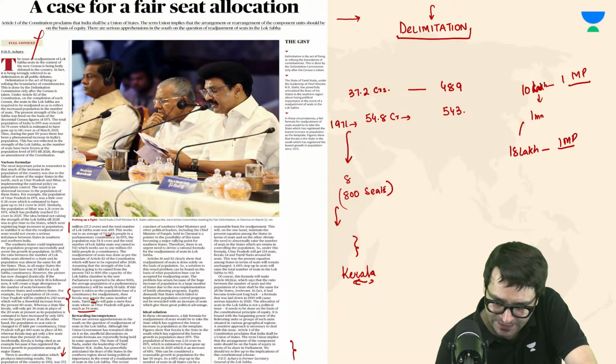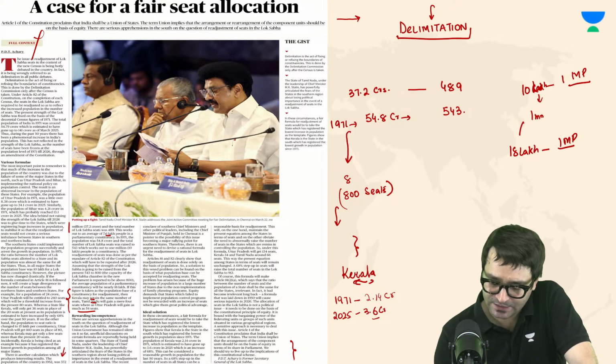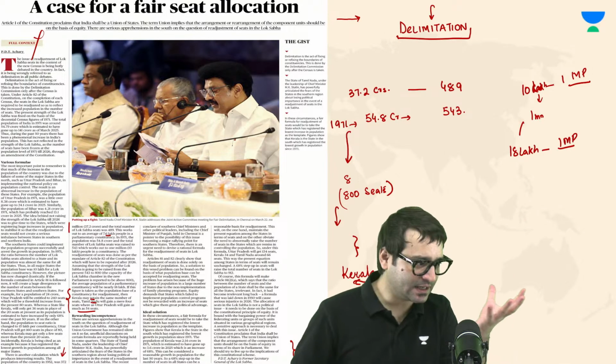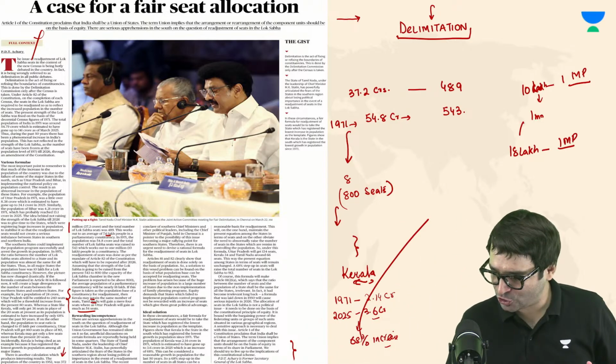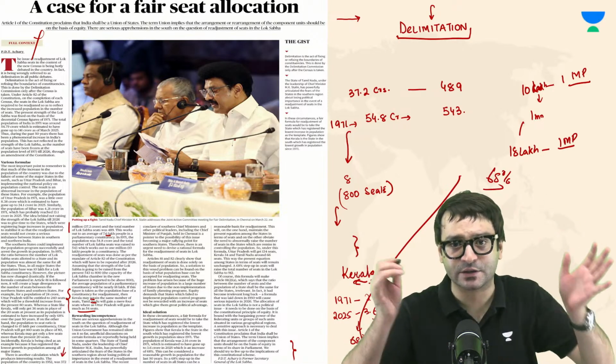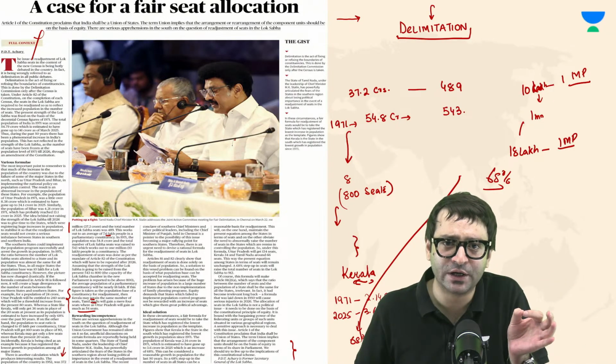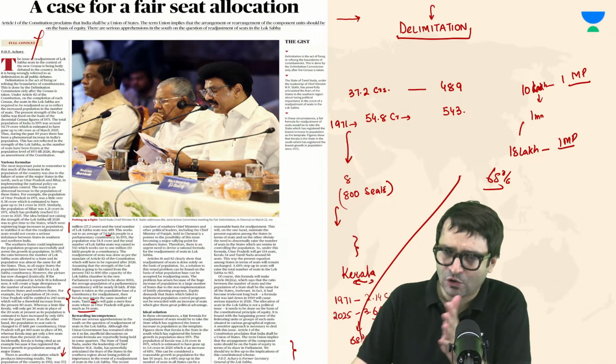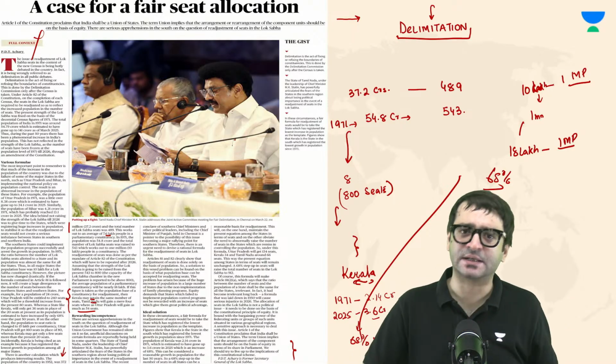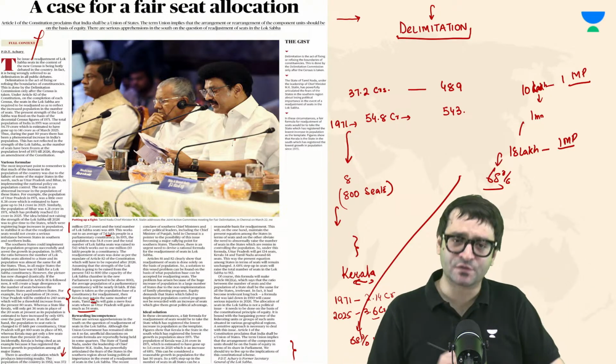Kerala's population in 1971 was 2.14 crore, and in 2025 it is expected to be 3.6 crore, which means there has been a 68% increase. Consider Kerala as a base and use the top up of 68% for the entire country. That means, regardless of what has been the increase in the population of UP or Uttarakhand or Jharkhand or Goa, doesn't matter. For every state, increase the number of seats by 68%.